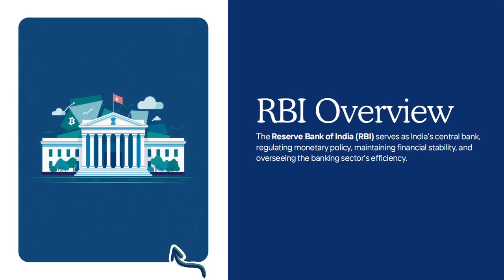Okay, next we have RBI. So, RBI is nothing but Reserve Bank of India, and the RBI is India's central bank. It controls money supply, interest rates, inflation, and banking system. It also issues currency and ensures financial stability. So while the government makes policies, the RBI manages money.